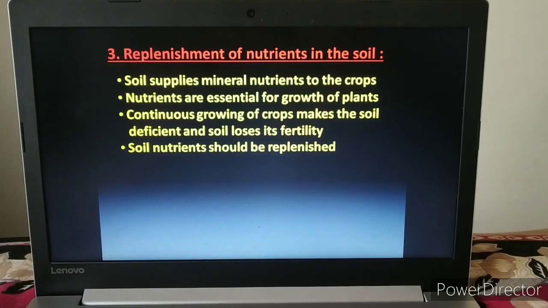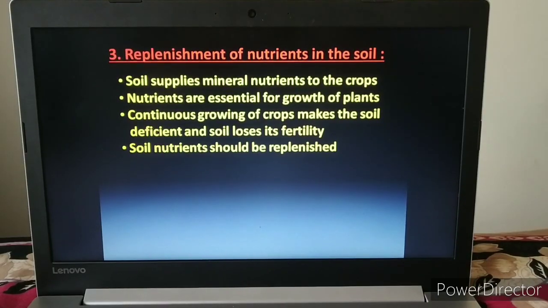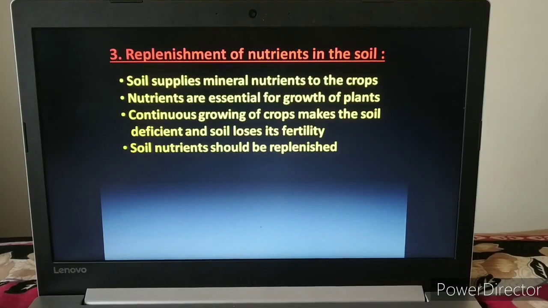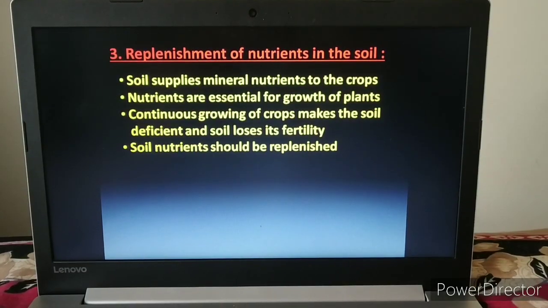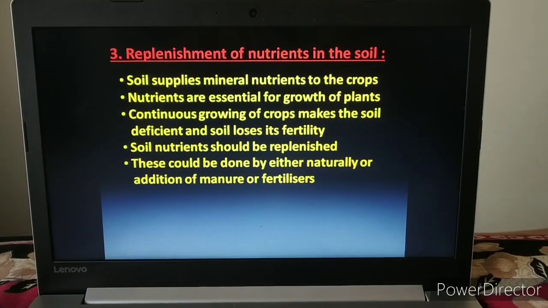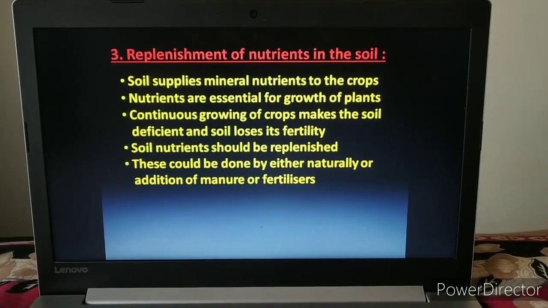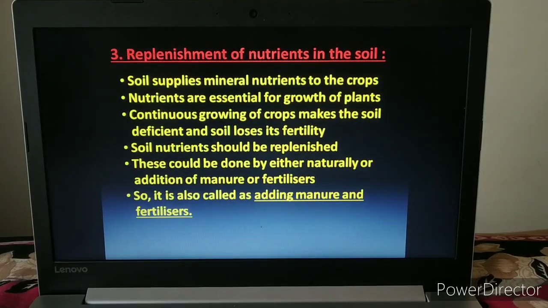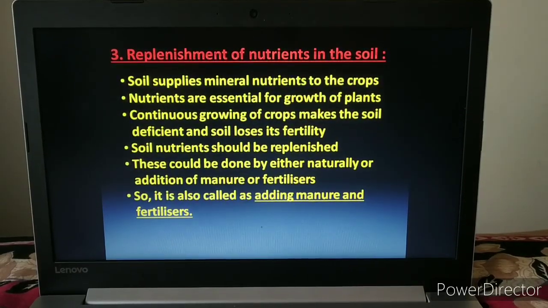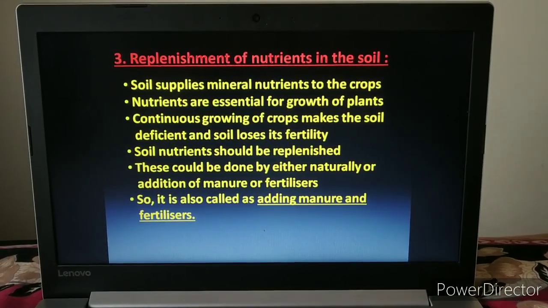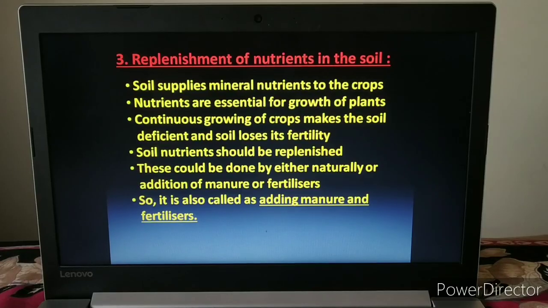It means that however much the soil nutrients have decreased, that much should be added back into the soil, so that the soil does not lose its fertility. This can be done either by the natural method, or by addition of manure or fertilizer. So this step is also called adding manure and fertilizer, and it becomes the third step of our agriculture practices. We will discuss it today.